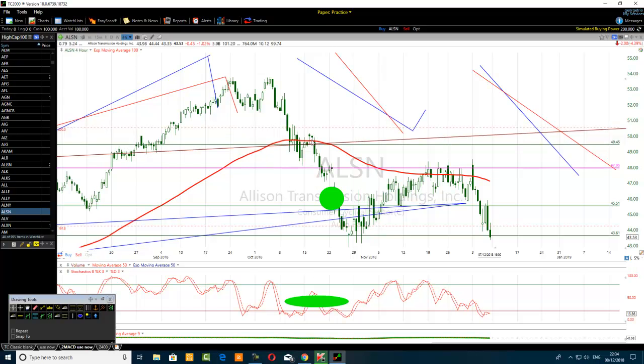Now, if the price breaks below that support level, the stochastic will stay oversold. If it breaks below the first support level, the stochastic will stay oversold, which means that the price is looking for the next support level. This one is the next support level here. Stochastic stays oversold. See here, it found a support at the next support level.